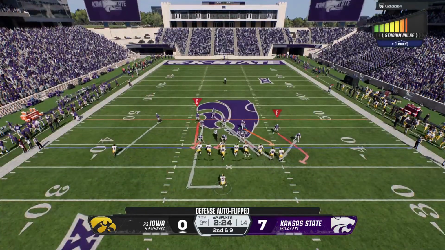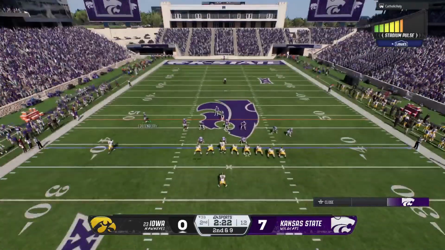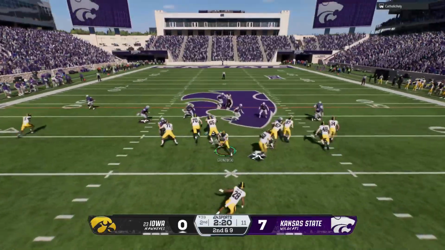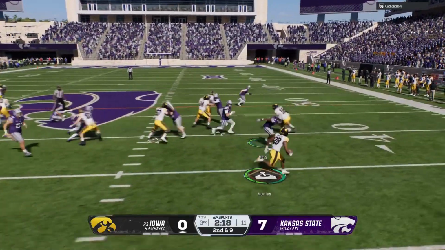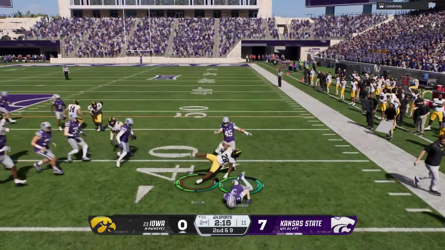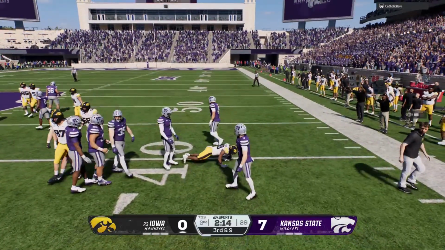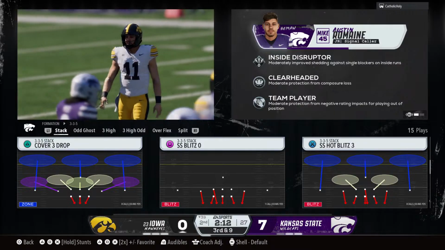Didn't get much on first down. It's 2nd and 9. The toss sweep to the right. He is going nowhere. Stop at the line of scrimmage.